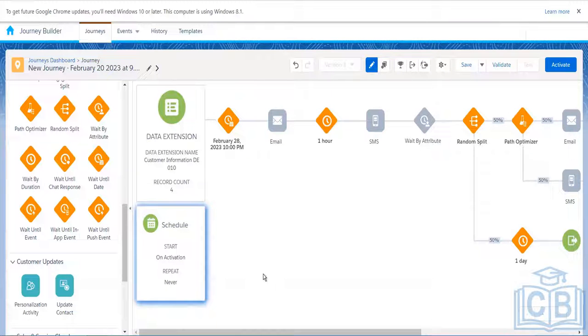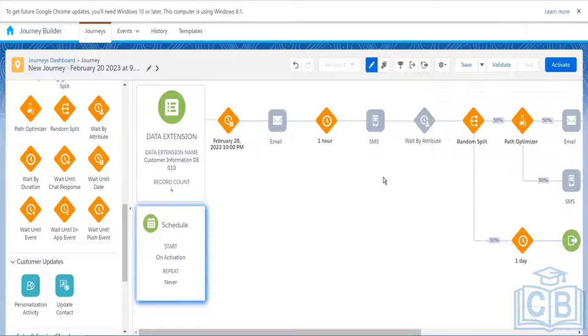Now let's say the contacts are coming into this journey and based on their payment expiration date. What we want to do is, let's say somebody's payment expiration date could be the 27th, for somebody it could be 25th of February, for somebody it could be 5th of March, it could vary. What we want to do is, 1 day prior to the expiration date, we want to send an email. For somebody it could be the 20th of Feb, then 1 day prior it is 21st of Feb, today is 20.